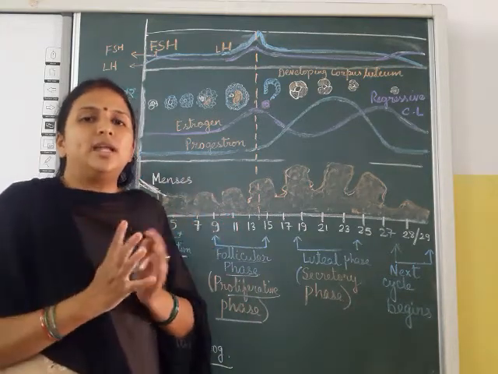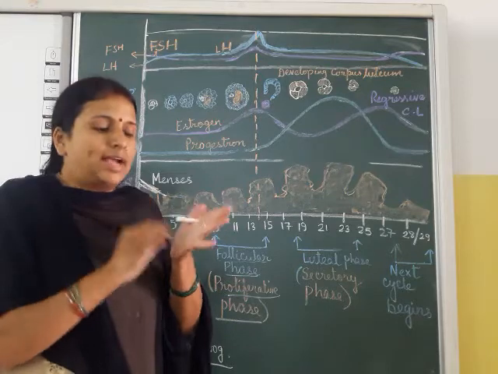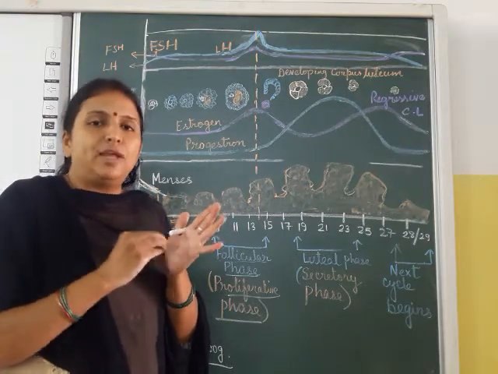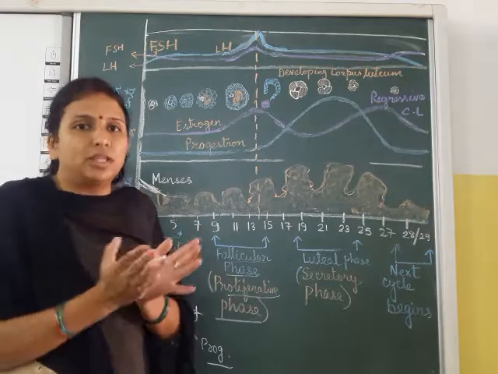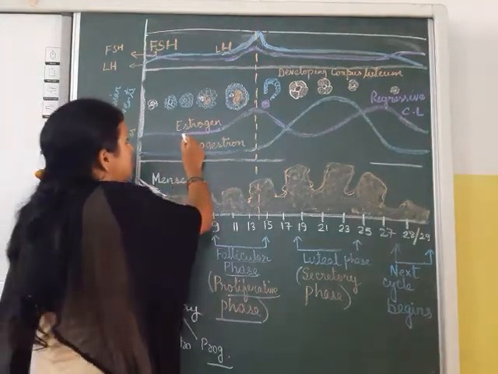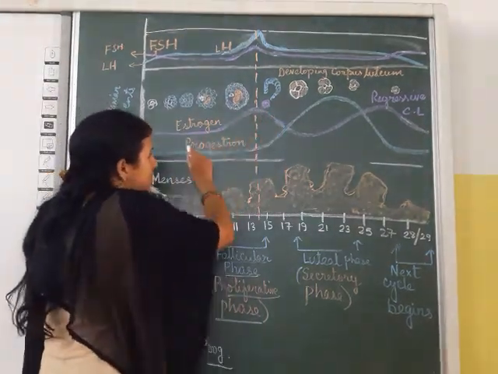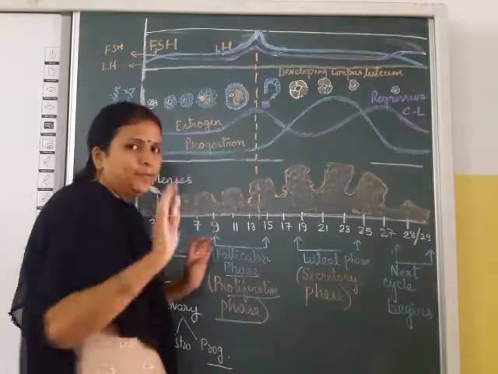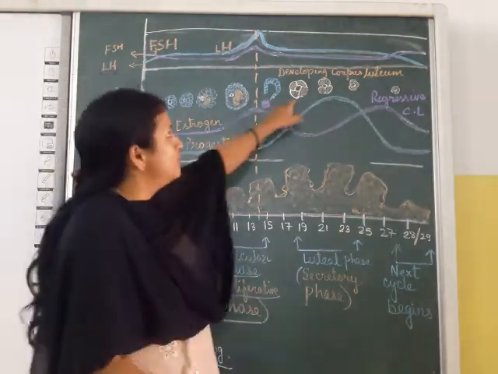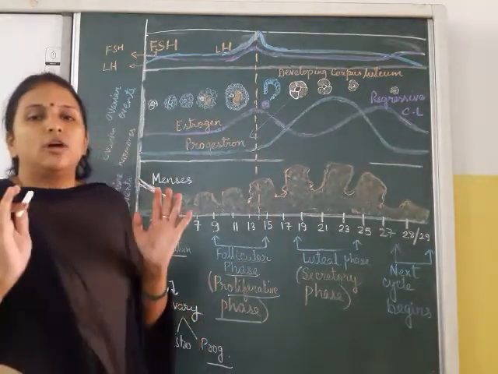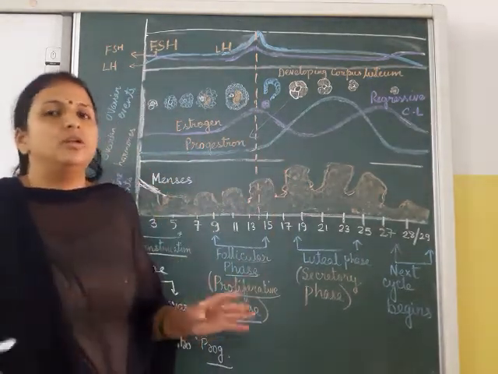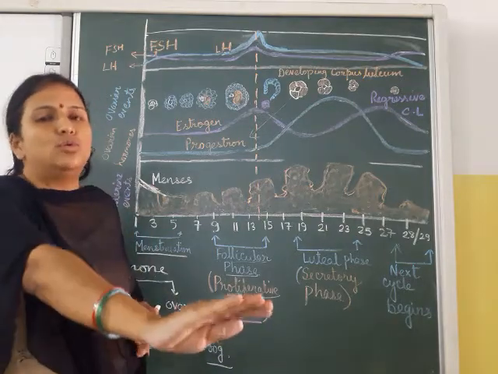Why is the endometrial lining being set up? For attachment of the growing embryo. The infant will attach there, so the endometrium is providing a bed for that. So estrogen also increases. Progesterone is waiting because progesterone is a hormone secreted by the corpus luteum. So unless or until the corpus luteum has formed, progesterone will be released in a very slow amount.